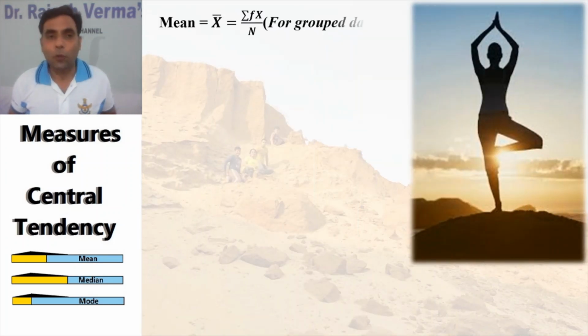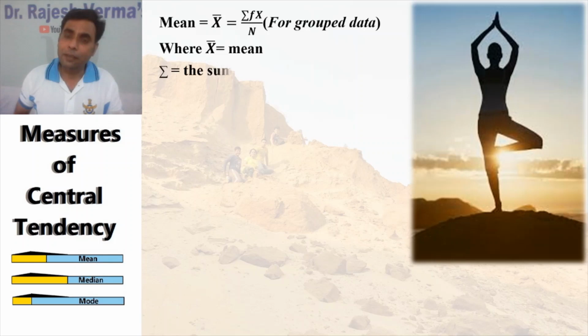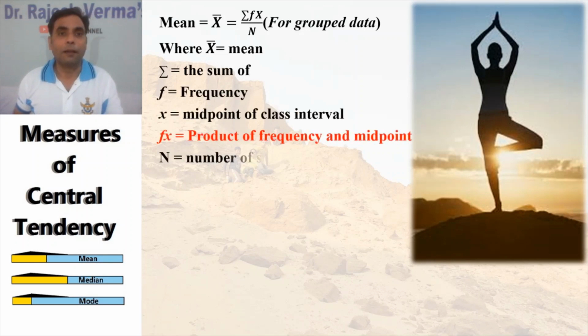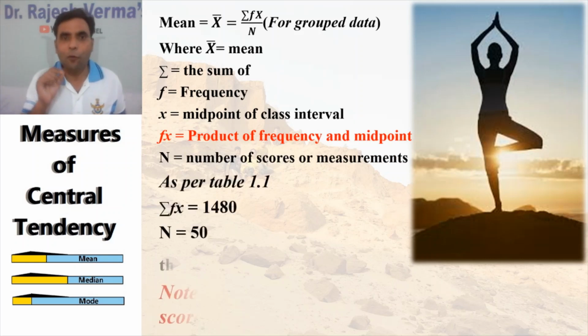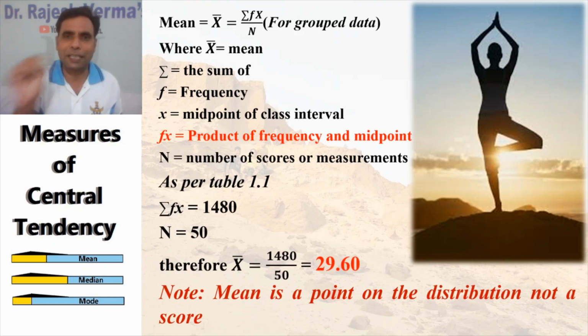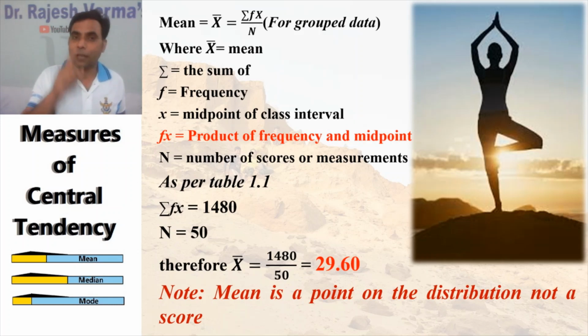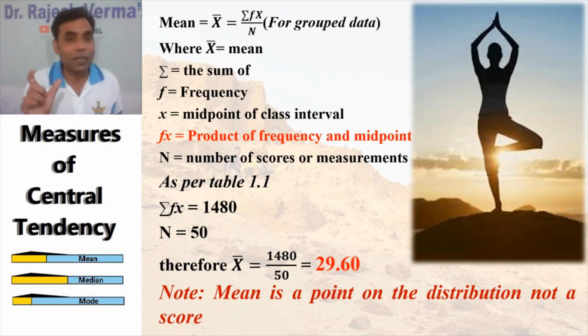Now, once we have grouped data, as I have shown you in the table, then the mean will be a little bit different. We'll have one more symbol added next to the summation x, that is f. F means frequency. I told you that I calculated in the four column table. The first one was the class interval, second the midpoints, third the frequencies, and the fourth the fx.